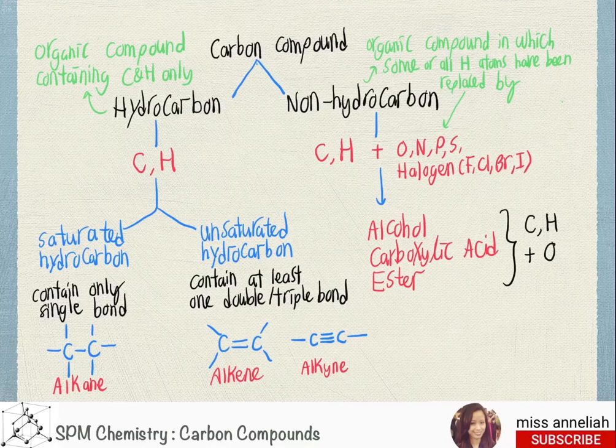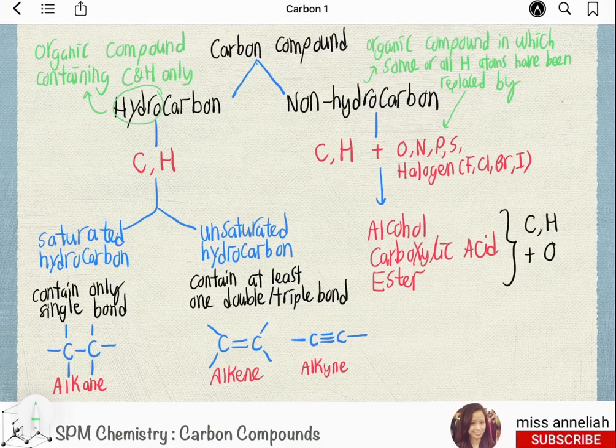Carbon compound can be classified into hydrocarbon and non-hydrocarbon. Hydrocarbon, hydro refer to hydrogen and carbon refer to carbon. So hydrocarbon is organic compound that contain carbon and hydrogen only, while non-hydrocarbon is organic compound in which some or all of the hydrogen atoms have been replaced by oxygen, nitrogen, phosphorus, sulfur, or halogen.